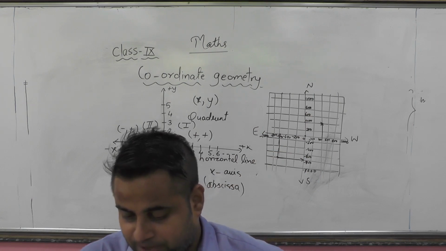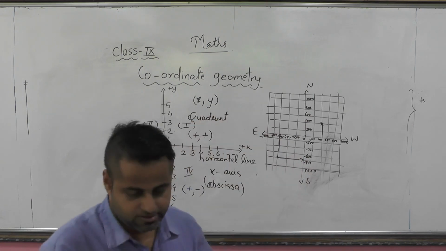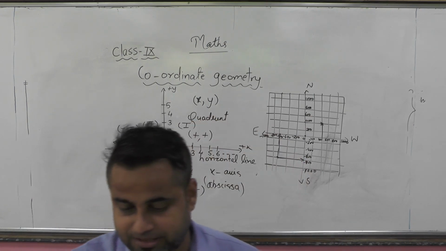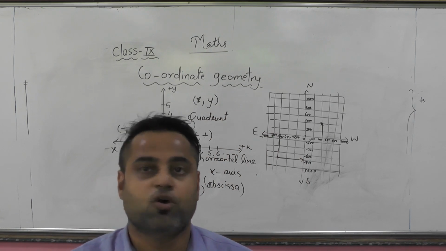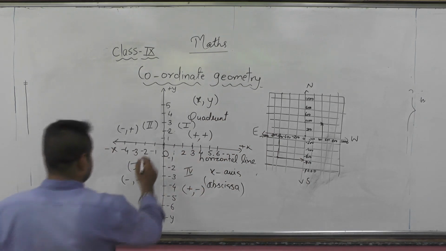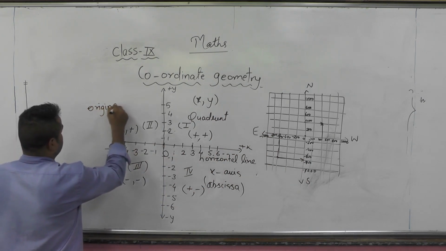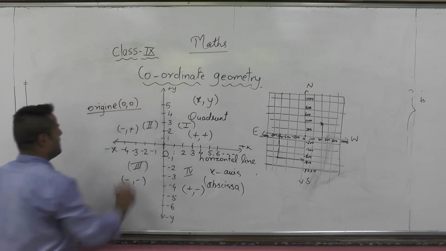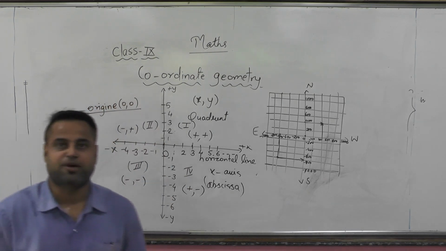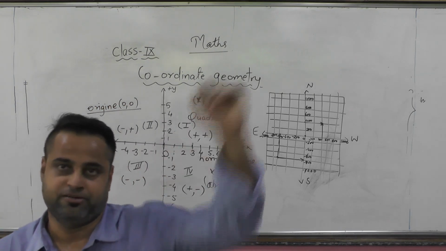Now what is the name of each part of the plane formed by these two lines? That is quadrants: first, second, third, fourth. And write the name of the point where these two lines intersect, that is our origin. The origin's coordinates are 0, 0, because x is 0 here and y is also 0 here. We are not writing plus or minus here because 0 is 0, whether it is positive or negative, 0 has no sign.